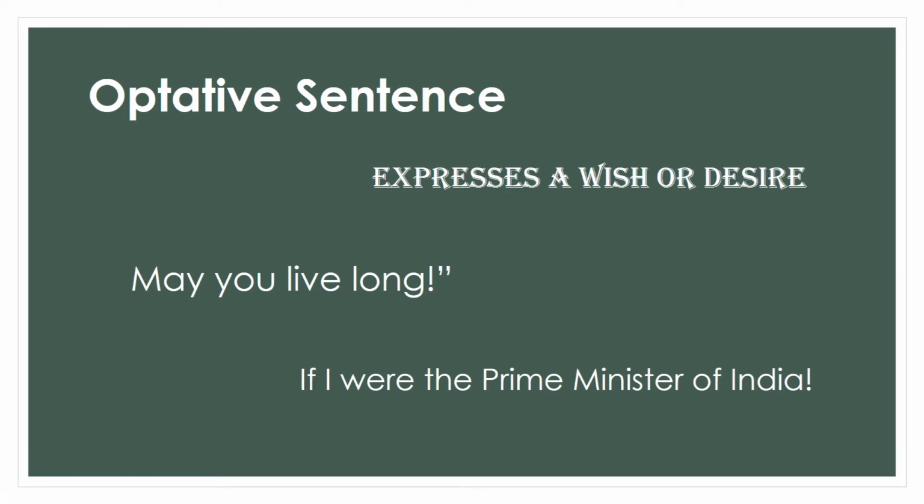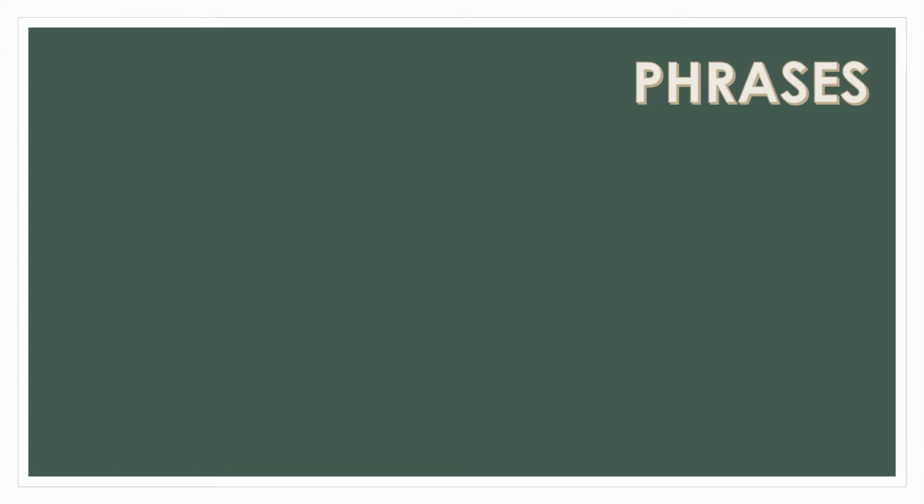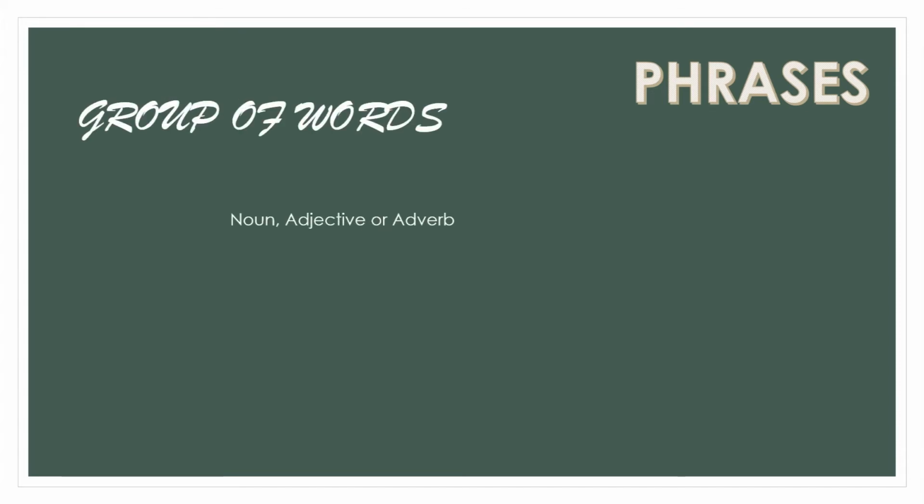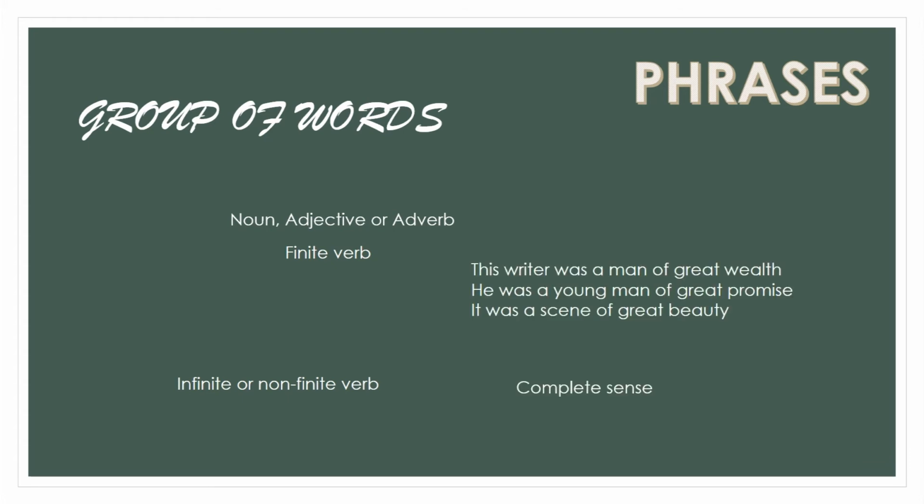There is an interesting thing about sentences, that there are other types of word groups that can be formed, for example phrases. Now phrases are groups of words which act as a noun, adjective or adverb in a sentence. It does not contain a finite verb, but it may contain an infinite or non-finite verb which may be gerund or participle. For example, this writer was a man of great wealth. He was a young man of great promise. It was a scene of great beauty.